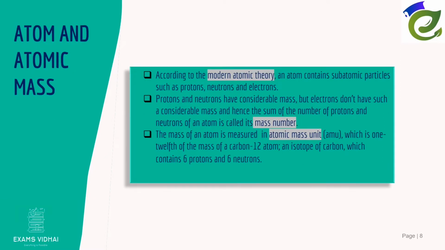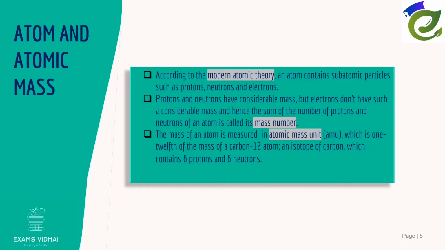Atoms are the building blocks of matter. Since matter has mass, it must be due to its atoms. According to the modern atomic theory, an atom contains subatomic particles such as protons, neutrons, and electrons. Protons and neutrons have considerable mass, but electrons don't have such a considerable mass, and hence the sum of the number of protons and neutrons of an atom is called its mass number.